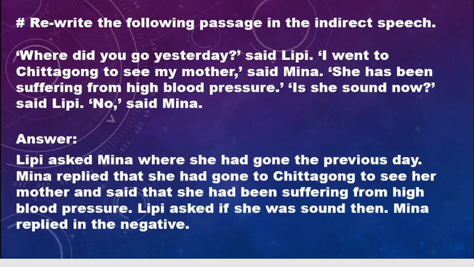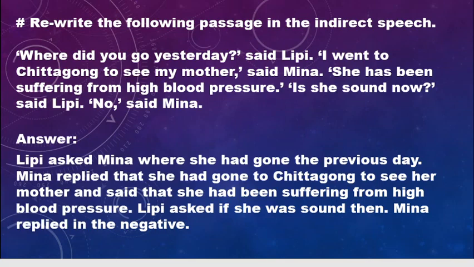So if you go line by line, "Where did you go yesterday?" said Lippy. So Lippy asked Mina where she had gone the previous day. "I went to Chittagong to see my mother," said Mina. So it will be like, Mina replied that she had gone to Chittagong to see her mother. "She has been suffering from high blood pressure." So who said this?